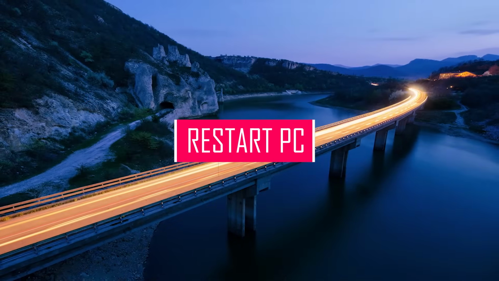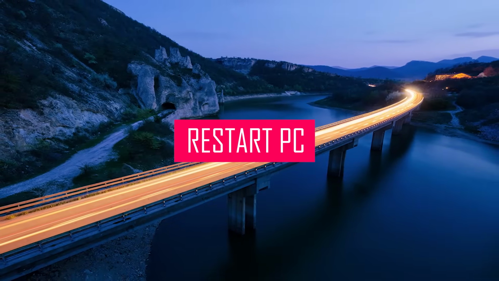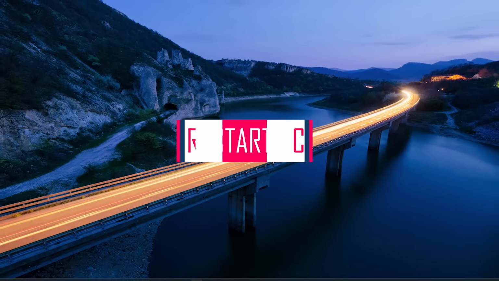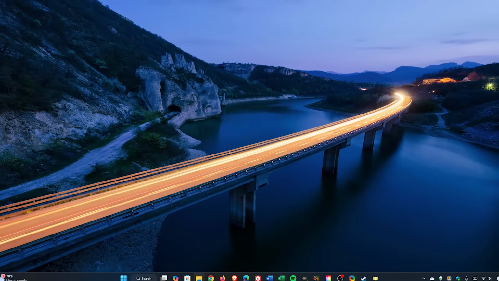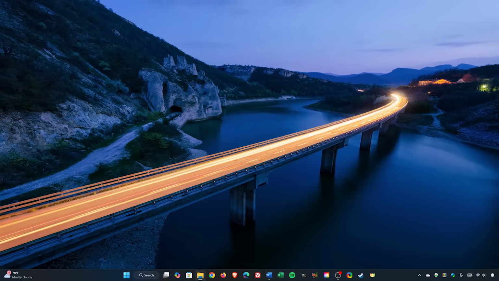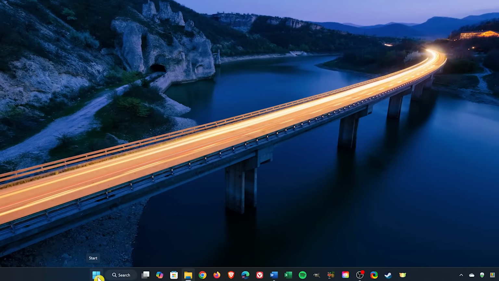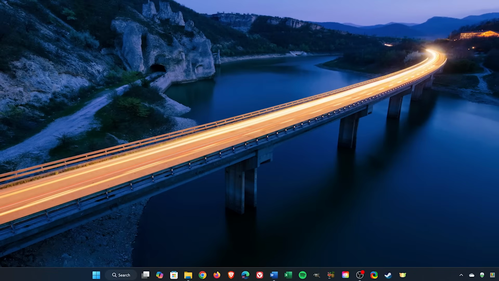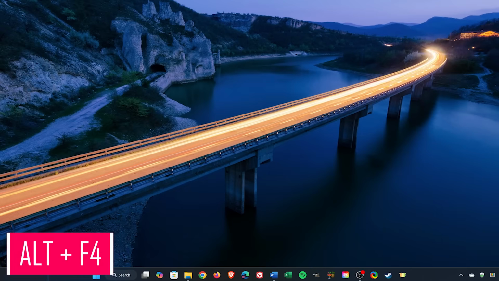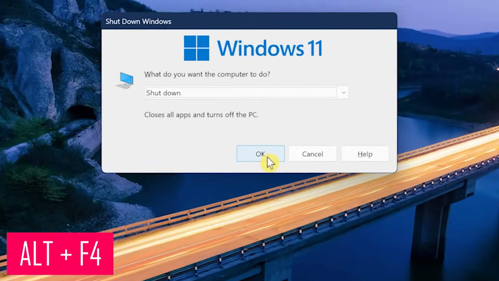This next one will be the easiest and most obvious solution for some of you. Many times there will be some kind of bug or background process causing internet issues. Sometimes a simple restart will fix the problem. To restart, left-click the Start menu icon, then look for the power icon in the lower right and click on it, then select Restart. An alternative way of restarting most people don't know about that I prefer to use is to hold down the Alt and F4 keys on the keyboard.